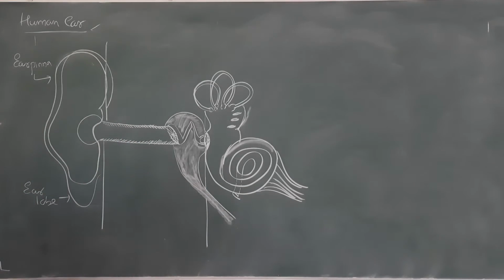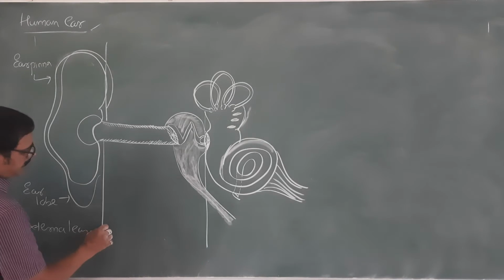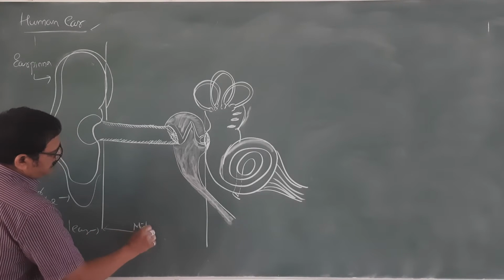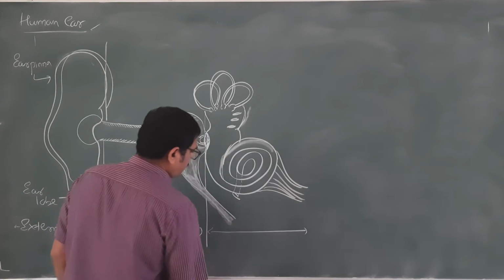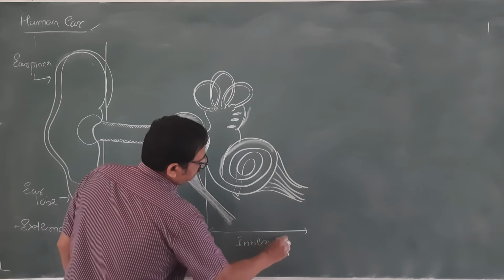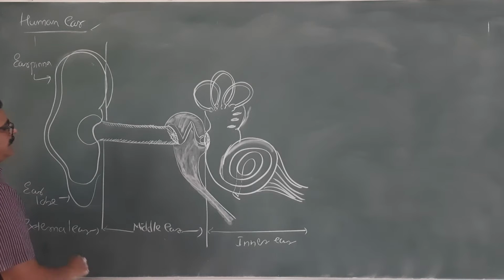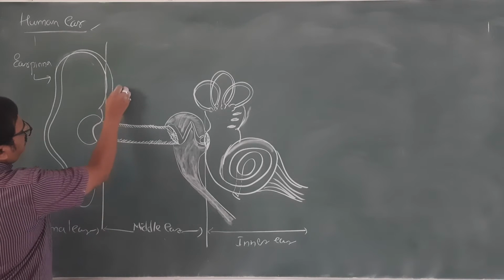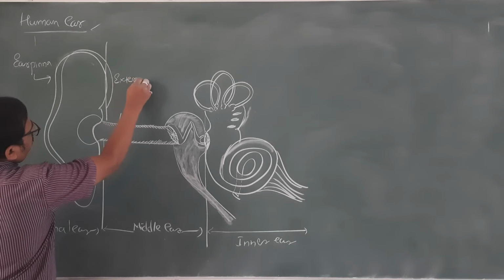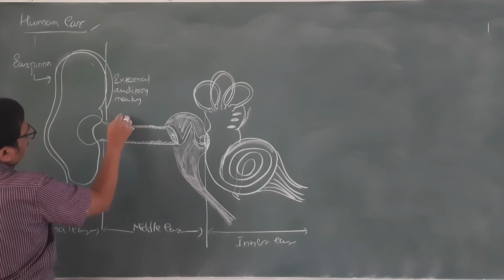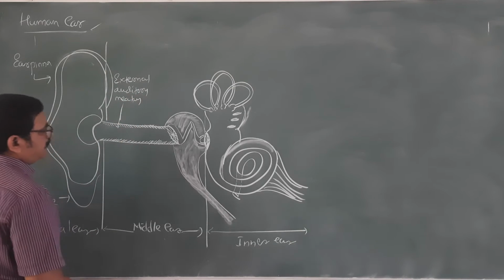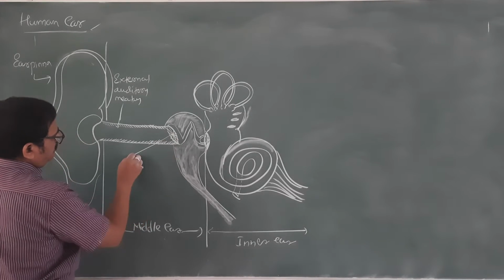Let me mention, this is the external ear up to here, then this is the middle ear, then further it is the inner ear. Now this is mainly the external auditory meatus, or external ear canal, and this is mainly the tympanum.